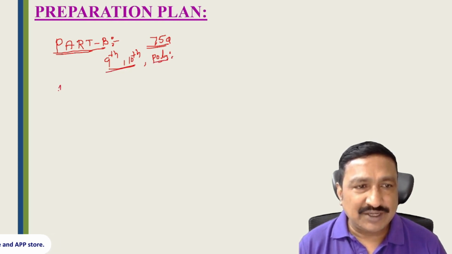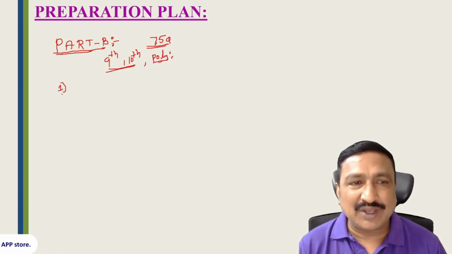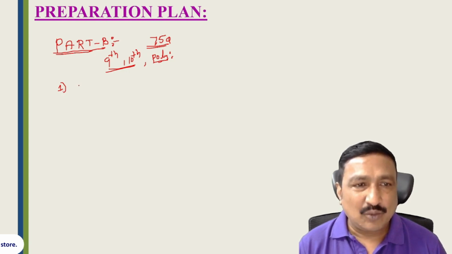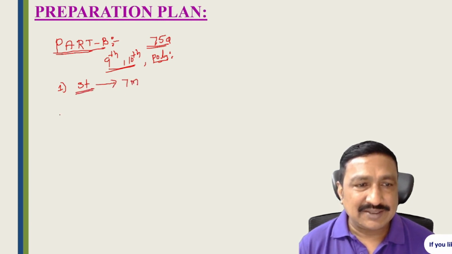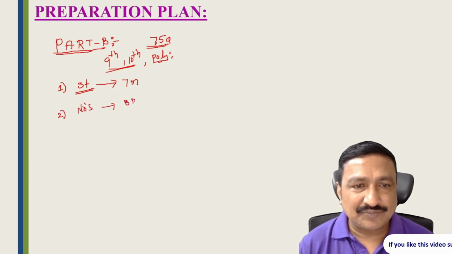Focus on the topics that give more weightage and are very easy. One is statistics. Complete statistics and you can get 7 marks. Second, prepare numbers; you will get 8 marks.